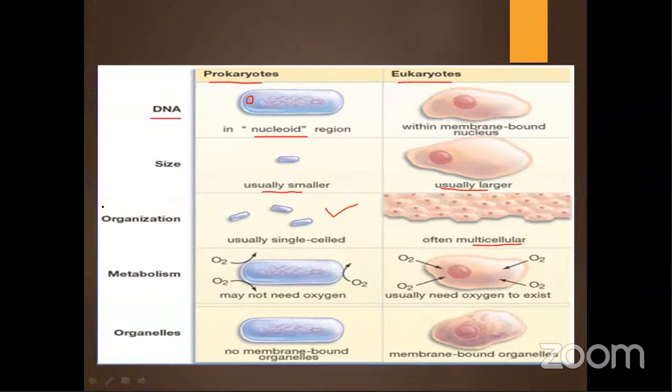So in your prokaryote, as soon as the RNA is getting synthesized, it is involved in the translation process. But in case of your eukaryote, there is some processing required in the RNA before going on for protein synthesis, right?